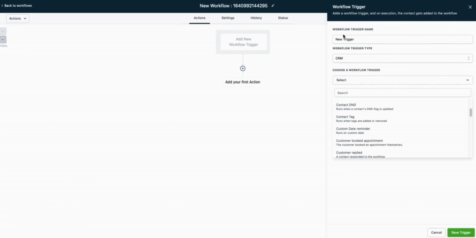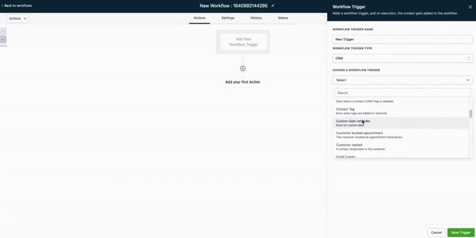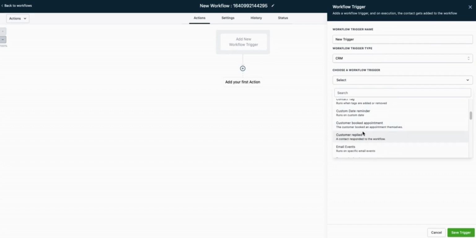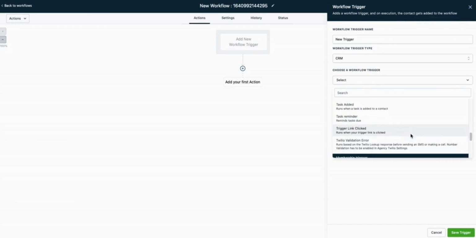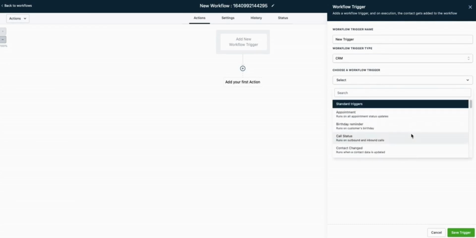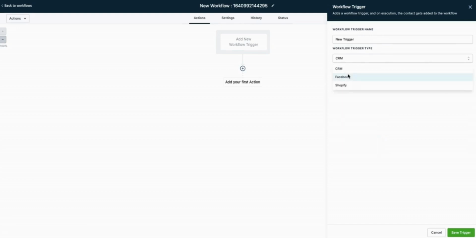What you want to do is look at these triggers and see all the different options you have. So we have email events, we have customer replies. So maybe somebody replies in your workflow, and that can trigger another workflow to start. So you need some kind of starting point, some kind of trigger that happens. Maybe they get added to a campaign, maybe they fill out a form. What I recommend you do is go through these triggers and really see what opportunities you have to start campaigns and create them.